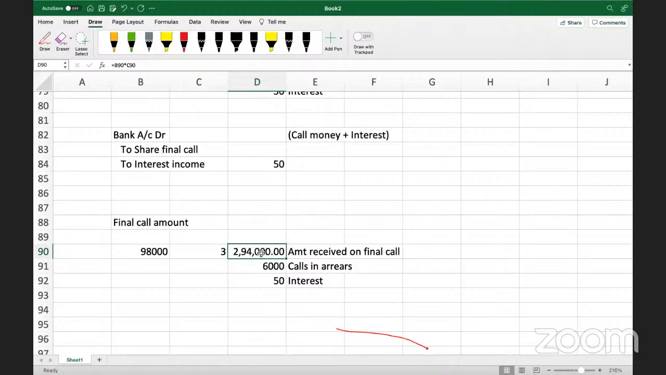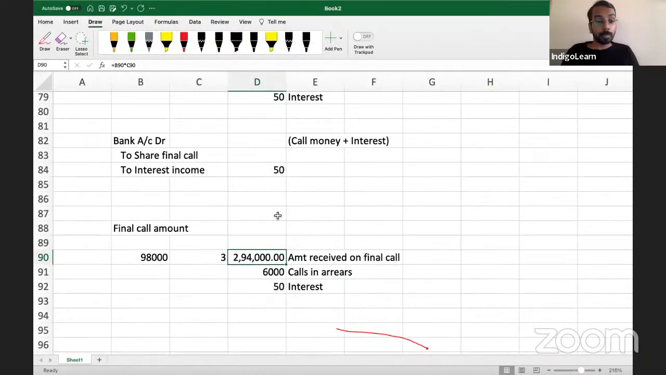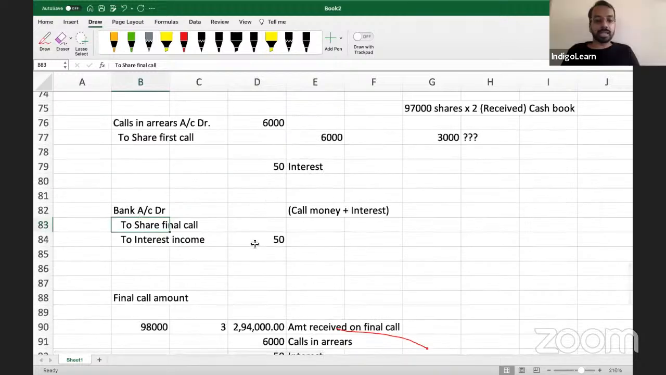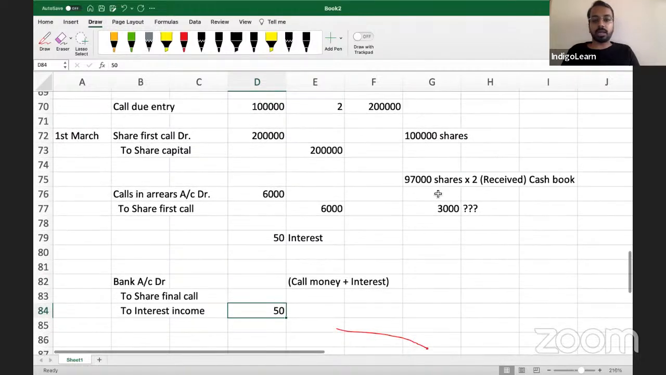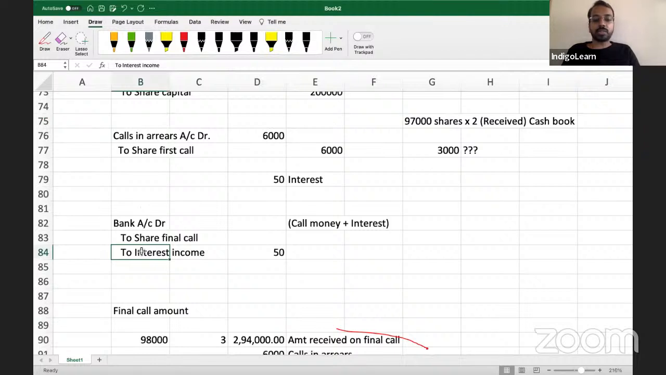Sir, thereafter you have passed the entry, the bank account debit to share final call. Sorry. So the previous entry you have passed, no, sir? This you will pass in the cash book. Yeah, cash bank to share final call. That final call or first call? First call is no. This is along with interest. No, first call is already here, right? So this interest is paid with the final call.